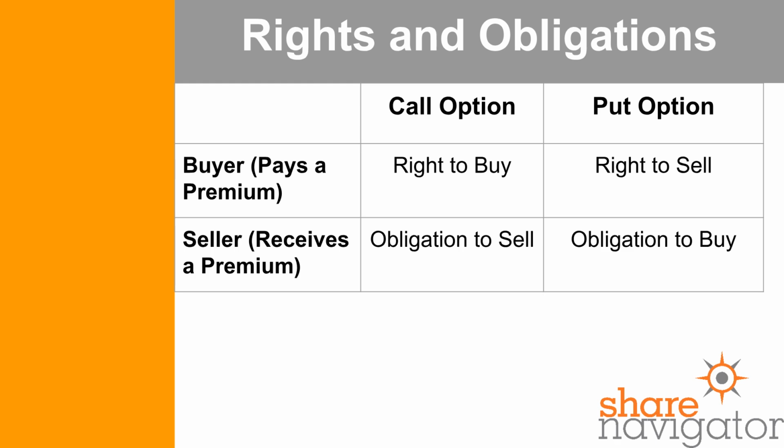On the flip side, when you sell or write an option, you receive that premium, and in return, you take on an obligation. If you sell a call option, you take on the obligation to sell the underlying asset at the strike price if the buyer chooses to exercise their right. If you sell a put option, you take on the obligation to buy the underlying asset at the strike price if the buyer chooses to exercise their right. So the buyer of an option has the flexibility of a right, while the seller of an option has the burden of an obligation. This fundamental difference in risk and reward is why understanding these roles is so important.